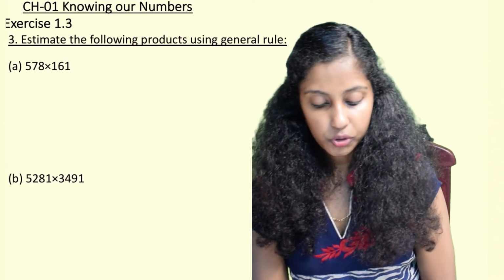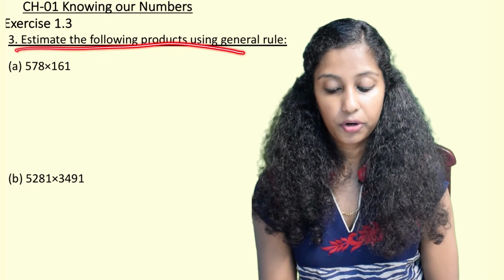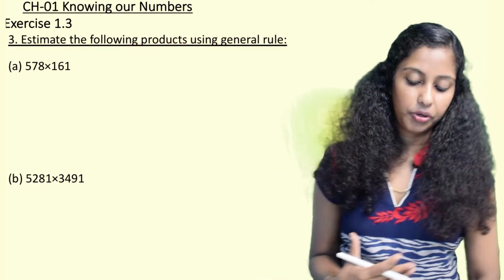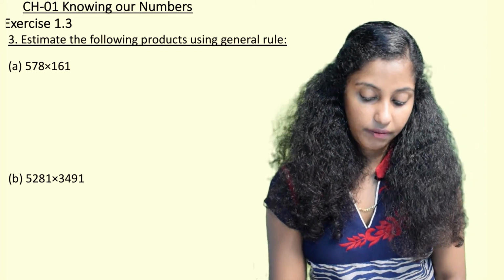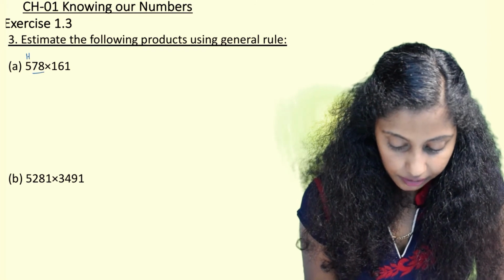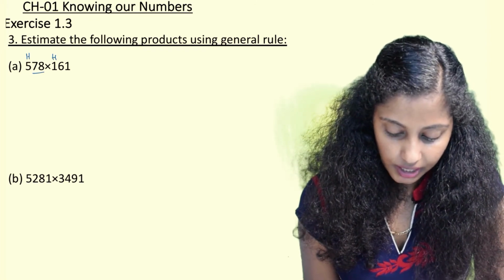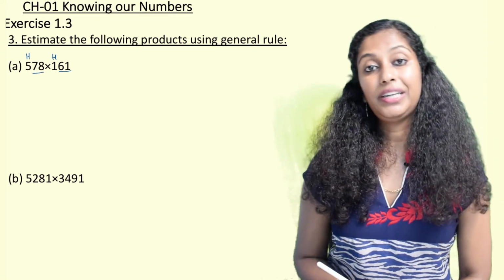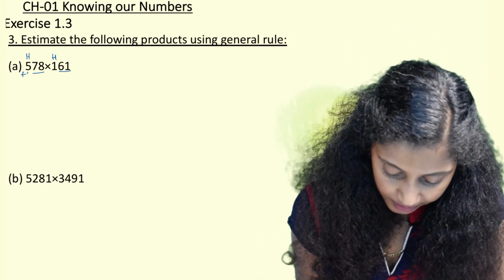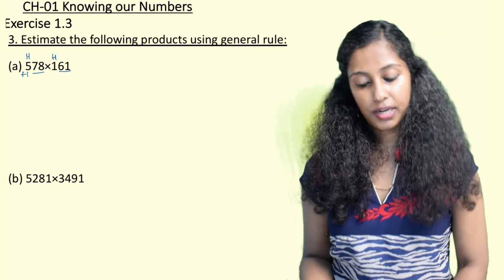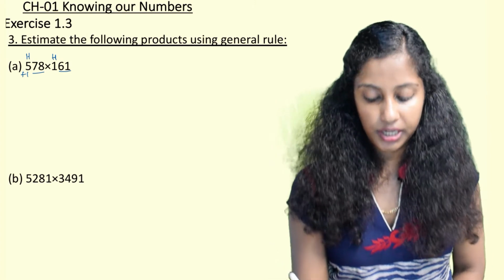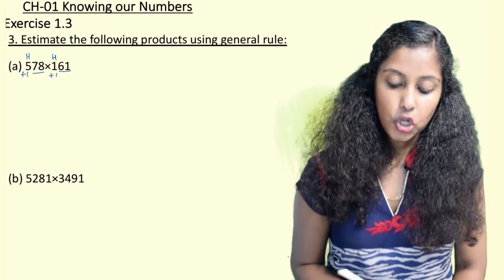Now what we are supposed to do is estimate the following products using the general rule. The general rule says to round off the number to the highest place. So here when I see 578, the highest place is 100, and 161, the highest place is 100. 78 is in the range of 50 to 99. So 578 gets rounded to 600. 161 is in the range of 50 to 99. So 100 gets rounded off to 200.